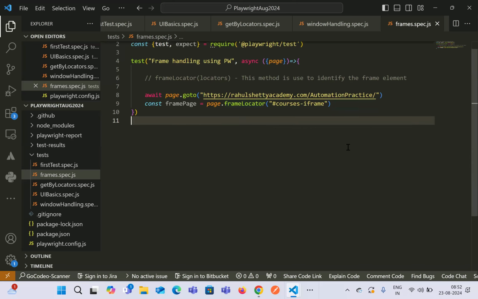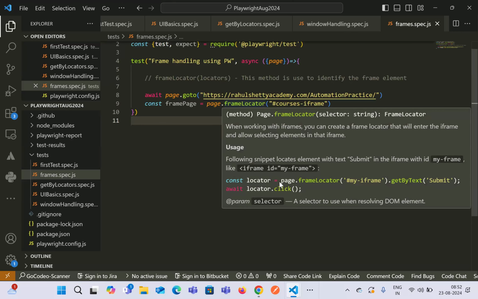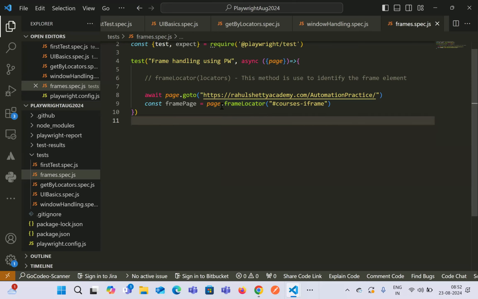To work with that, we have to create the locator using frameLocator, so that it will be able to identify that we are trying to work on an iframe. So we have just created a locator to identify the frame using frameLocator. In this case, there is no need to switch explicitly from page to frame. That is what I'll be explaining next.